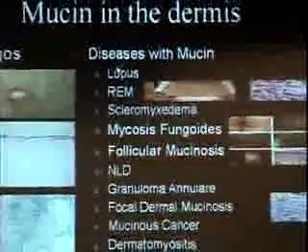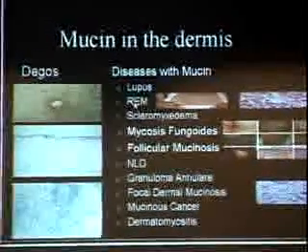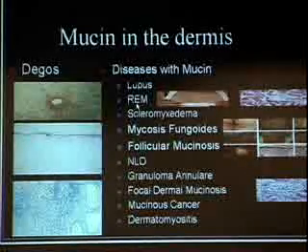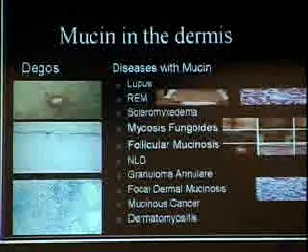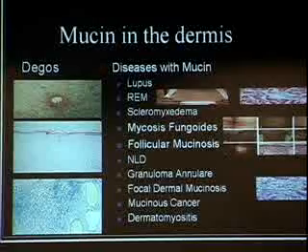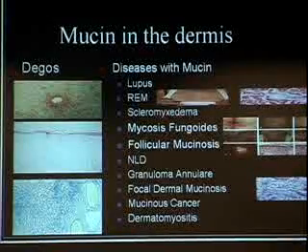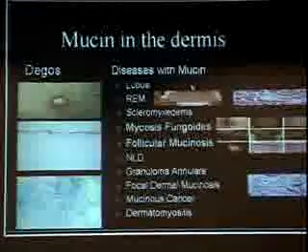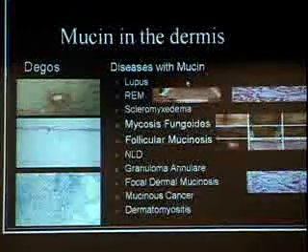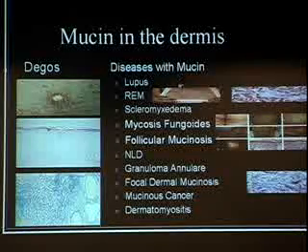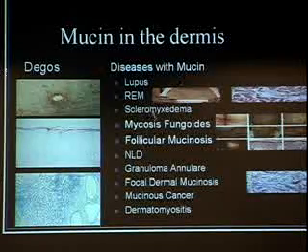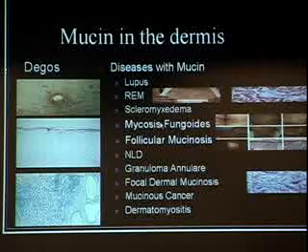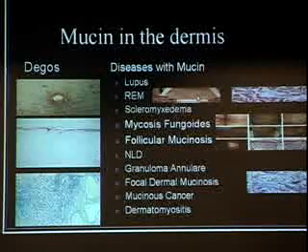And just to let you know, of course, lupus has mucin. This is a disease. This is not a rock band. This is a disease called reticulated erythematous mucinosis, which basically is these red plaques with no real systemic things. Some people have related it to lupus because they relate everything to lupus, but it probably is just some kind of mucinosis. Scleromyxedema, another disease, mycosis fungoides, which is a kind of cancer, and it has mucin in it.